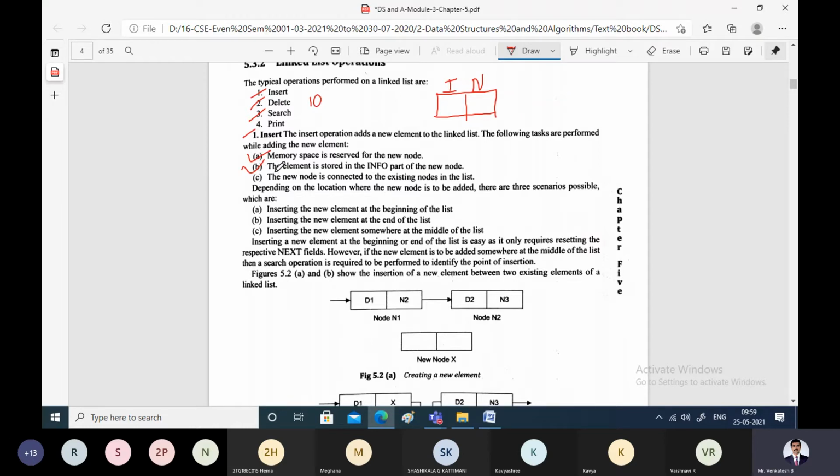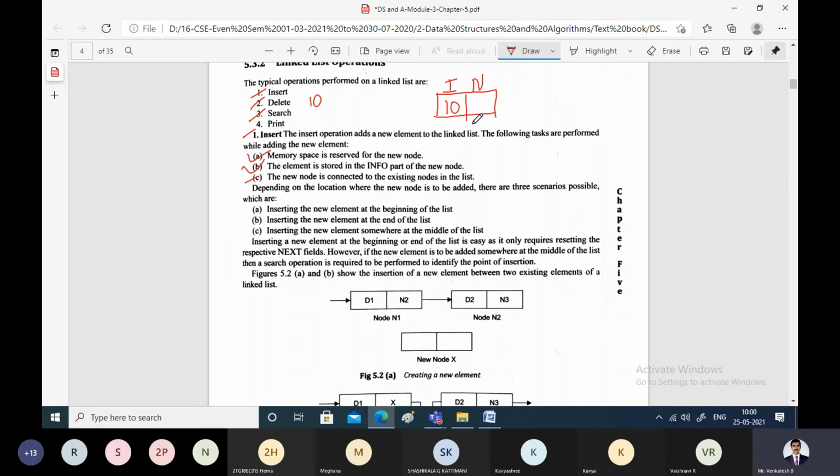What does step B say? The element is stored in the information part of the new node. That means in the node we have two parts, the information part and the next part. In the information part, store the element, because we want to store 10. That is the second step. Third step, the new node is connected to the existing nodes in the linked list. But in this case, there are no existing nodes. This itself is the very first node of the linked list.